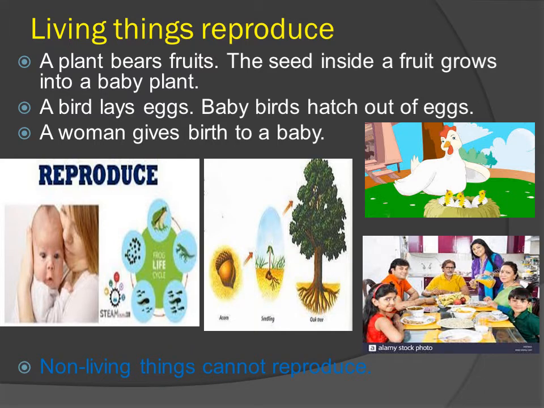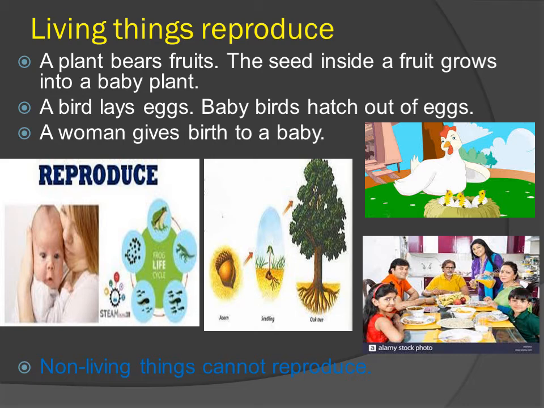Next is living things reproduce. A plant bears fruits. The seed inside a fruit grows into a baby plant.